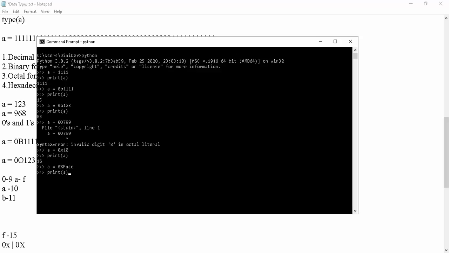Yes. If a equal to 0x and then a value with L, is this acceptable? No, it will show a syntax error because L is not available in hexadecimal.